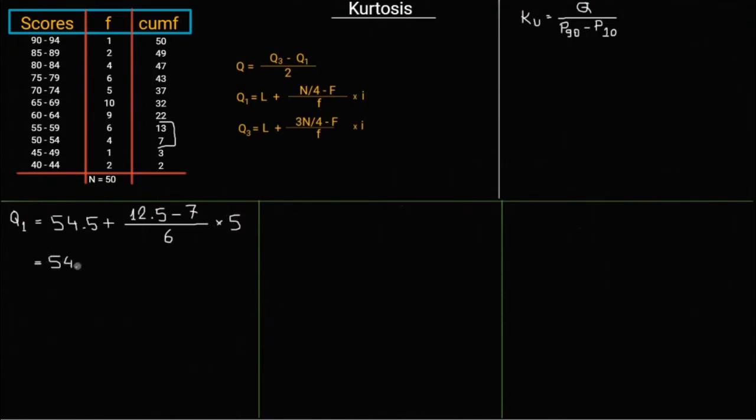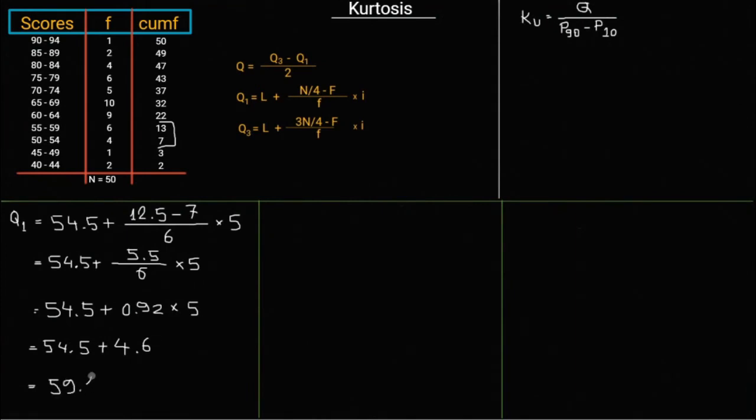So 54.5 plus 12.5 minus 7 is 5.5, into 5 divided by 6. So 54.5 plus 5.5 divided by 6 is 0.92, into 5. 0.92 into 5 is 4.6. So 54.5 plus 4.6 is 59.1.